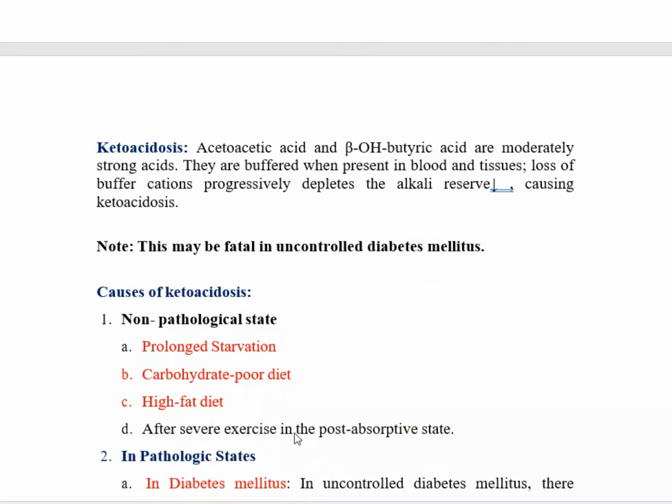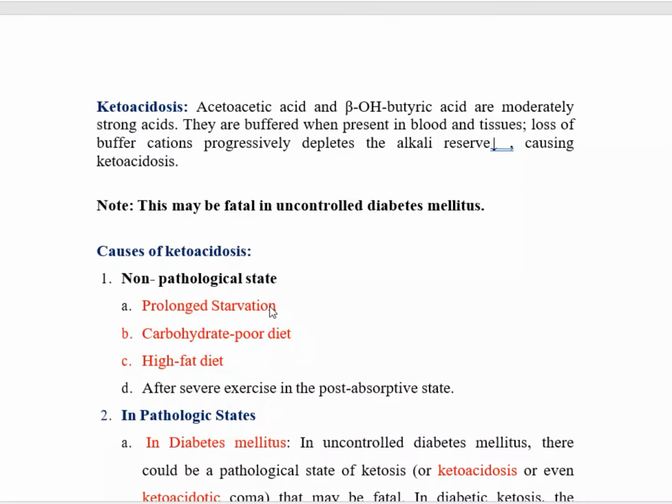Now, the causes of ketogenesis or ketoacidosis. There are two important causes. First, the non-pathological state: during prolonged starvation, when a carbohydrate-poor or high-fat diet is taken, or after severe exercise in the post-absorptive state.